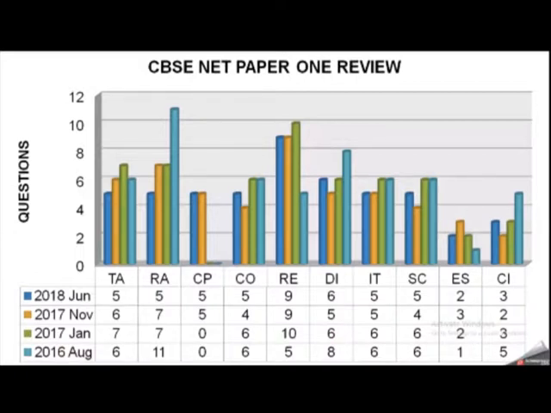Then comes information technology, IT. You can expect 5 questions on average, as you can see in the box. This is the review. Then comes science. They asked 5 questions this year, 4 questions in 2017, and 6 questions in 2016. So on average, they ask 5 to 6 questions in these exams. Then comes the education system. The number of questions from this portion is a little less: 2, 3, 2.